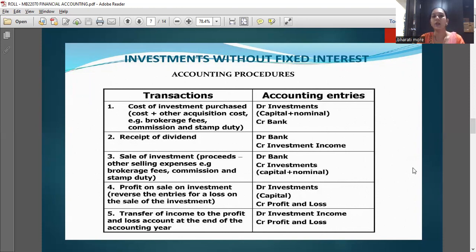Receipt of dividend. The transaction is receipt of dividend. The accounting entry is debit bank, credit investment income.